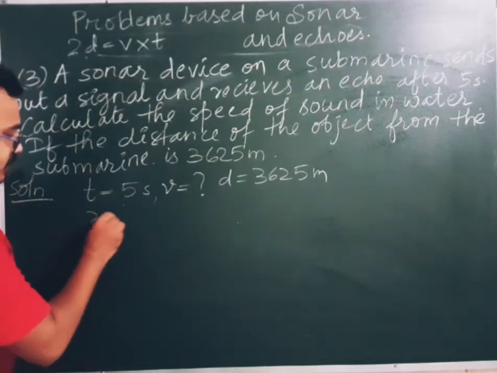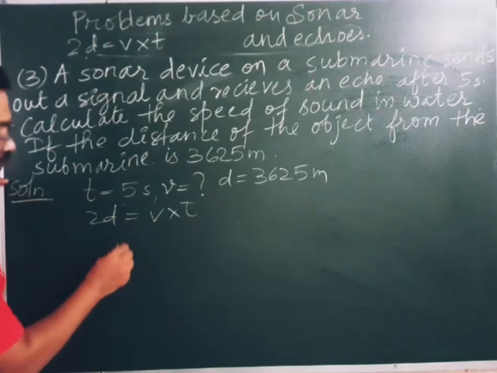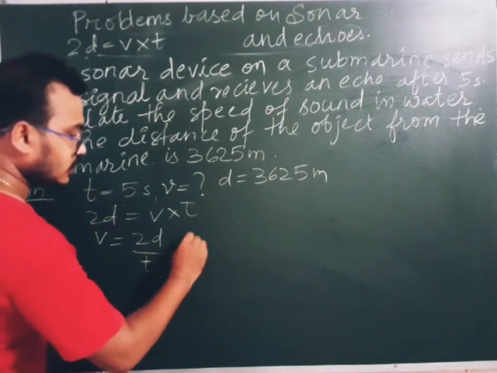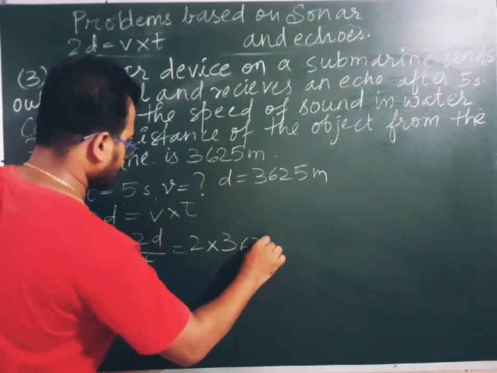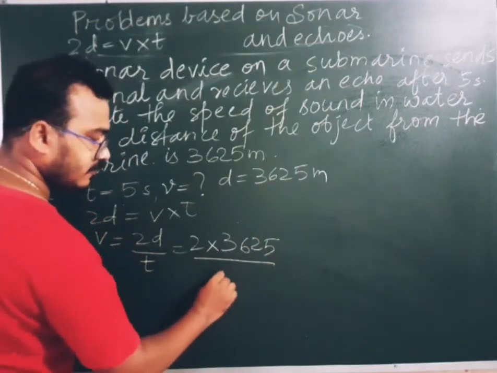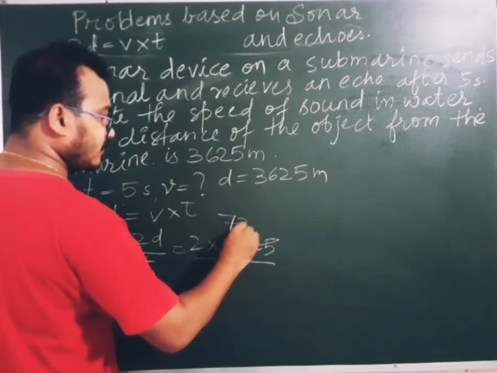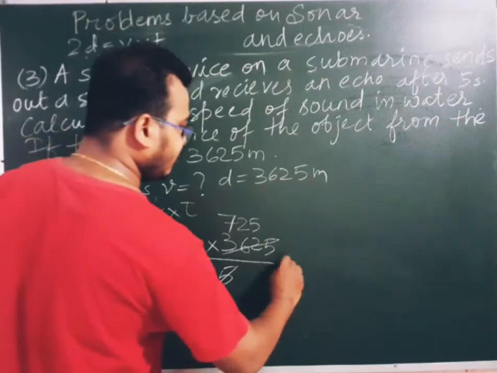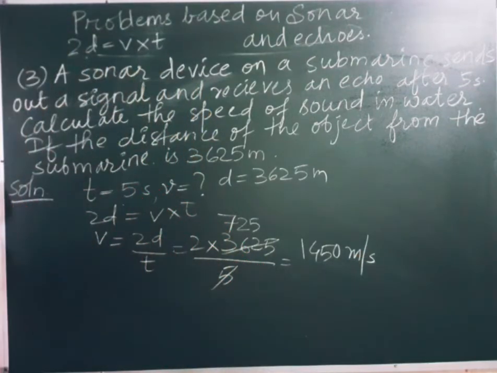We know that the formula 2D is equal to V multiplied by T. We want to find V. So V is equal to 2D by T. So 2 multiplied by D. D means what? 3625 upon 5 seconds. Now your cancellation will be possible. 5 7s are 35, 5 2s are 10 and 5 5s are 25. So 725 will be 1450 meter per second, which will be the actual speed.